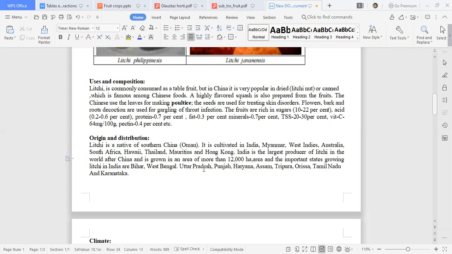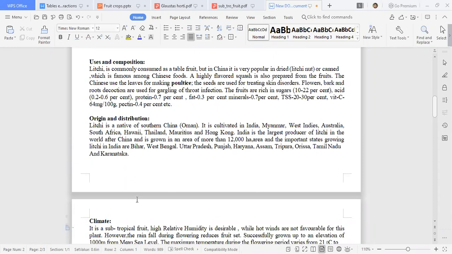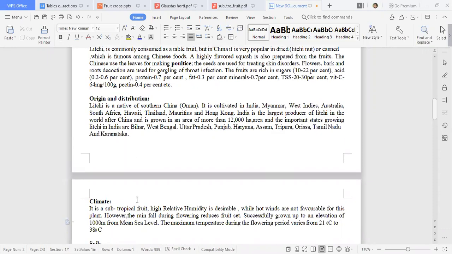Most important states growing lychee are Bihar, a very important state. After that, West Bengal, Uttar Pradesh, then Punjab, Haryana, Assam, Tripura, Orissa, Tamil Nadu, Karnataka. All these states are growing it, in South India especially in some hilly tracts, because it requires some cold situation during the breaking period or resting period, October, November, December.